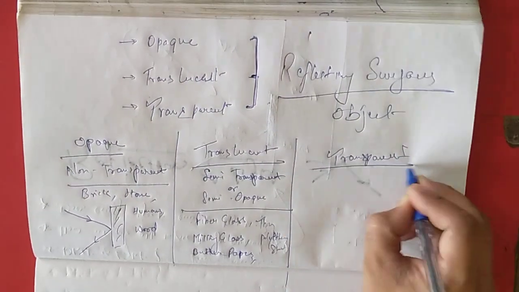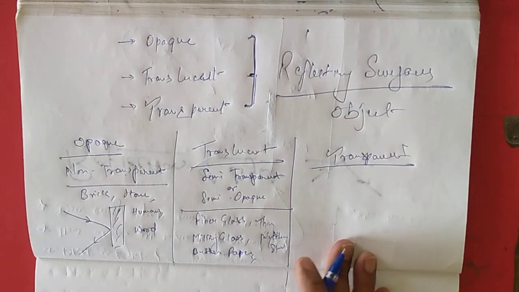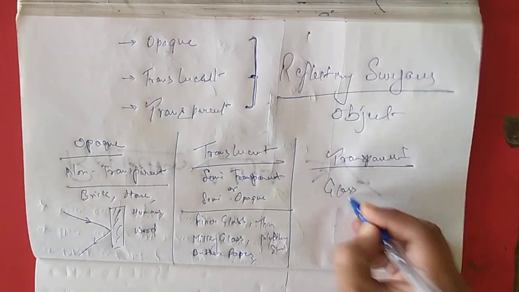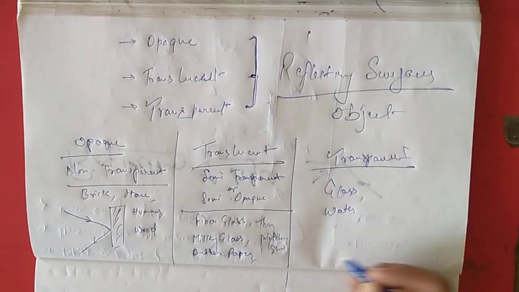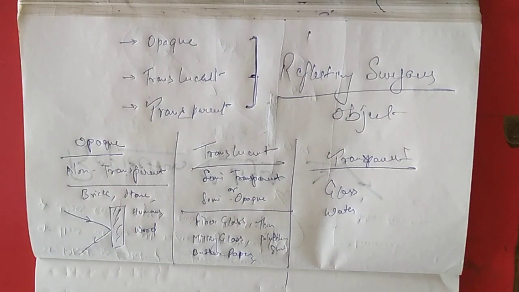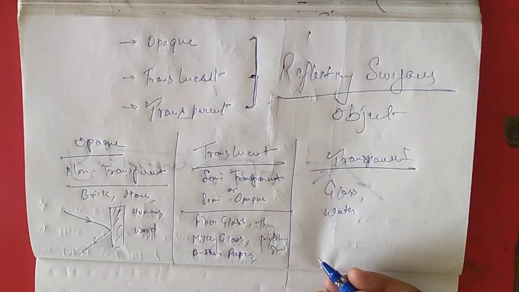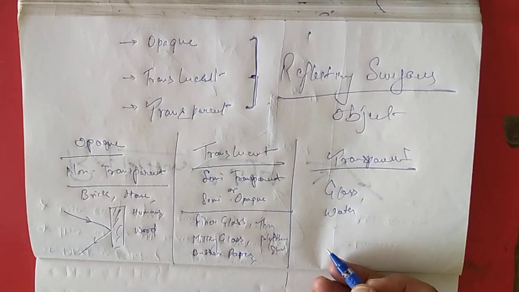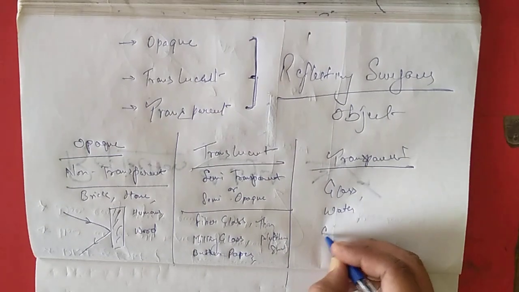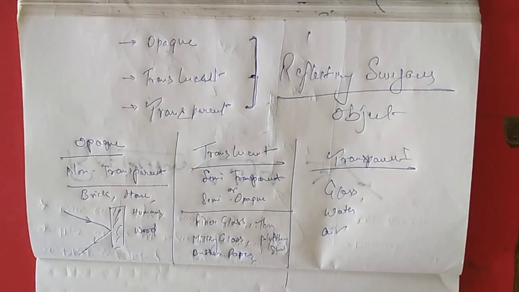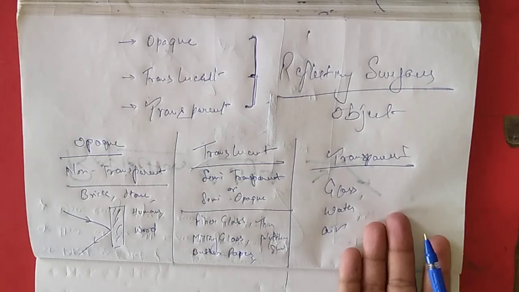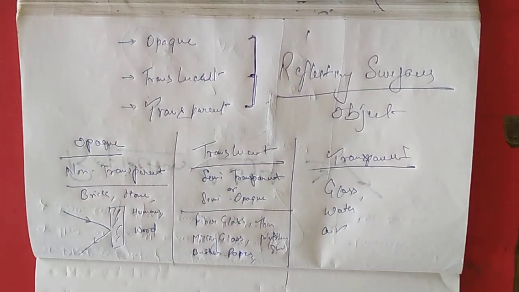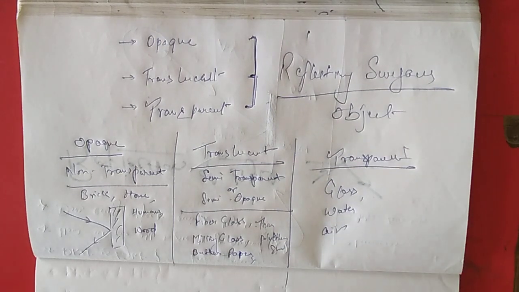Now transparent, which is very simple. Plain glass, water, air, etc. These are examples of transparent objects, and in transparent objects the entire amount of light can pass through.